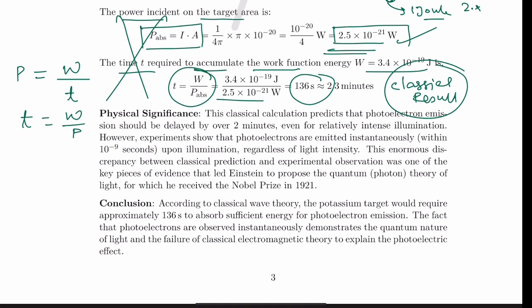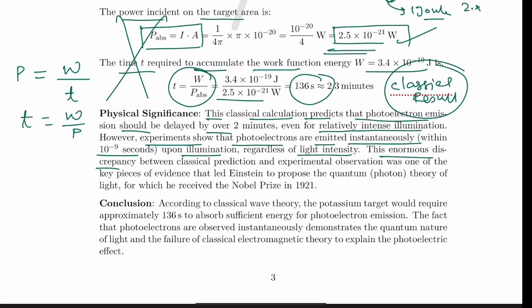So the physical significance goes as follows. This classical calculation predicts that photoelectron emission should be delayed by over 2 minutes, even for relatively intense illumination, and this is the classical interpretation. However, experiments show that photoelectrons are emitted instantaneously, within 10 to the power minus 9 second, which is a very small time, upon illumination regardless of the light's intensity, provided there is minimum energy corresponding to the work function.